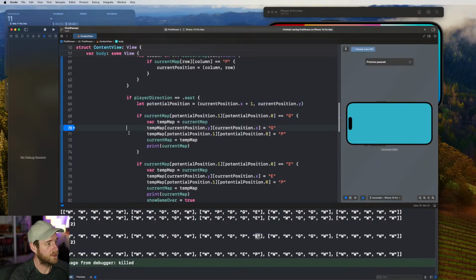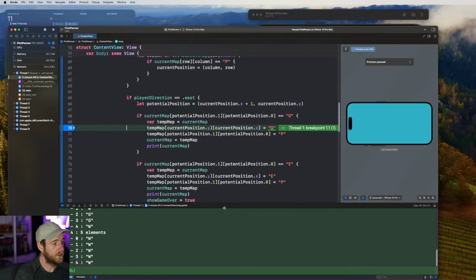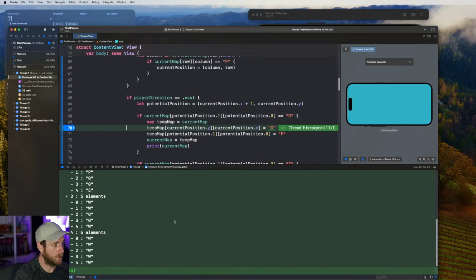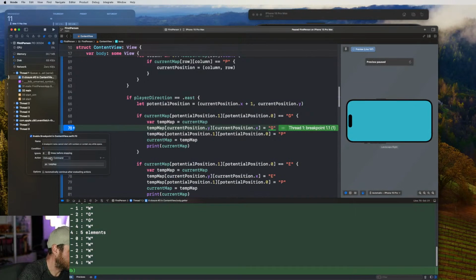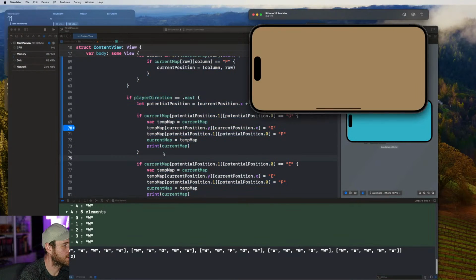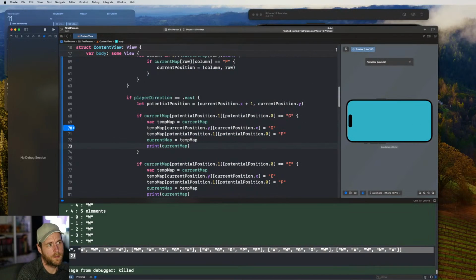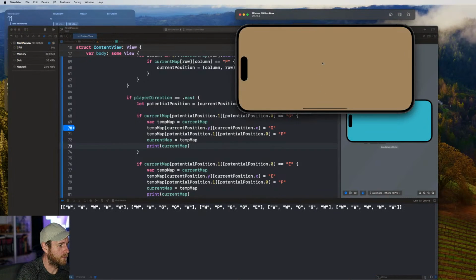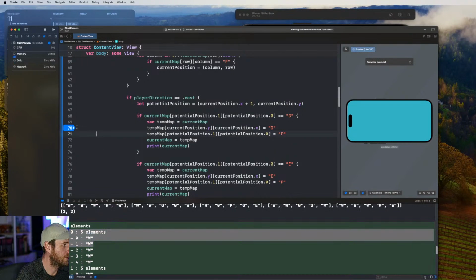Now, if I just run this like this, we're still going to get a freeze, right? The app still stops there, but then we have our printout as well, which is great. However, if you don't want it to freeze, you can choose to automatically continue after evaluating actions. Okay, so we'll keep playing. Swipe forward, and we still get the printout down here too. Let's do that again. Swipe forward. See, I'm getting these here from this breakpoint, which is useful.